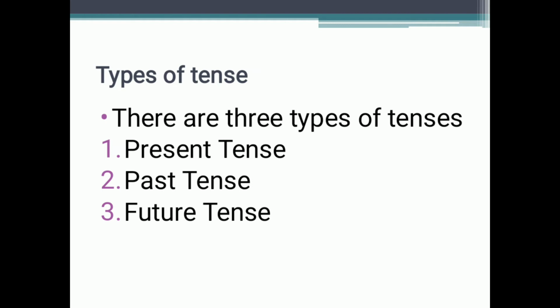There are various types of tenses. Basically three types of tenses are there: present tense, past tense, and future tense. Present means the time that is going on, the time that is still there. Past means the time that has already gone, the time that has already completed. And future means the time that will come. So these are the three types of tenses.